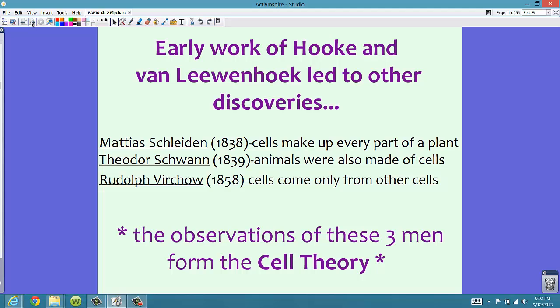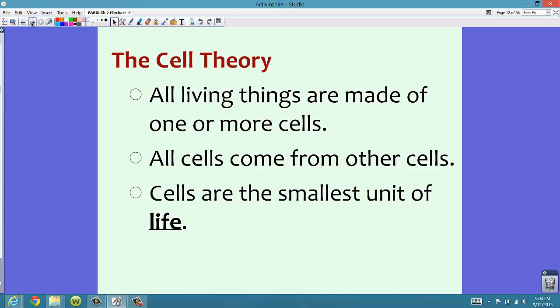Matthias Schleiden in 1838 discovered that cells make up every part of a plant. Theodor Schwann in 1839 discovered that animals were also made of cells. And Rudolf Virchow in 1858 discovered that cells only come from other cells. So it was basically the observations of these three men, including Hooke and van Leeuwenhoek, that created what we know today as the cell theory. All these early works led to something that we know to be true today, at least for right now.